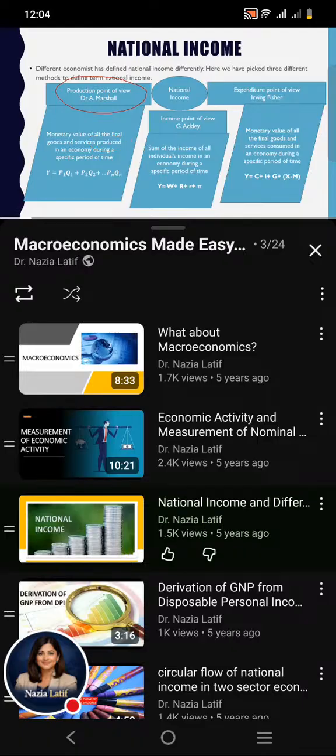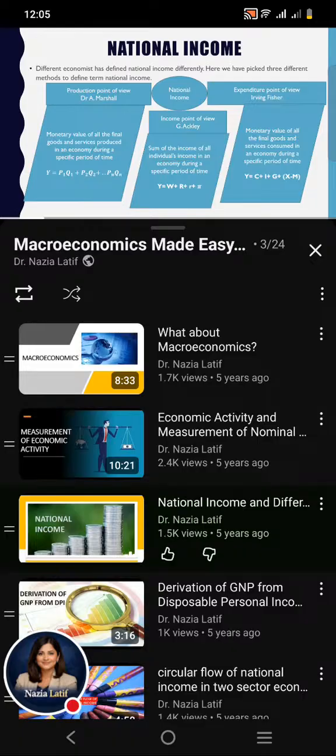The next method is the income point of view, taken by Gardner Ackley, to define the term national income. He defined national income as the sum of income of all individuals in an economy. So by adding the income of all individuals in an economy during a specific period of time, we can get the national income from the income point of view. But here a problem arises: how can we add the income of all individuals in an economy? He himself resolved this issue: by adding the returns of all the factors of production, we can get the national income from the income point of view.